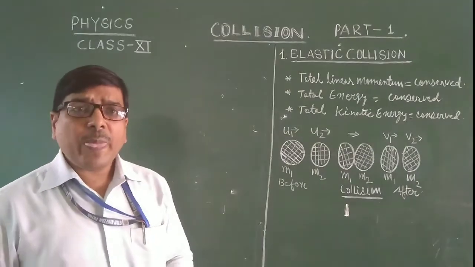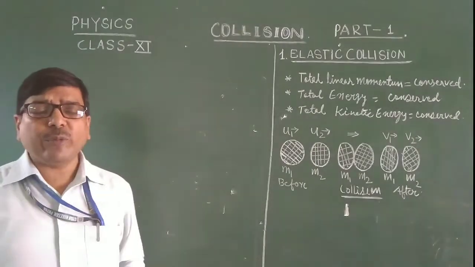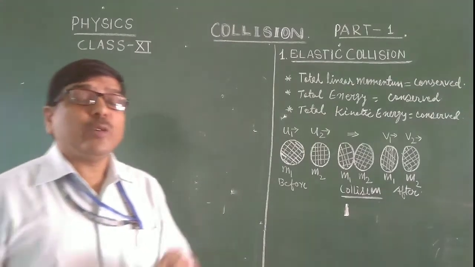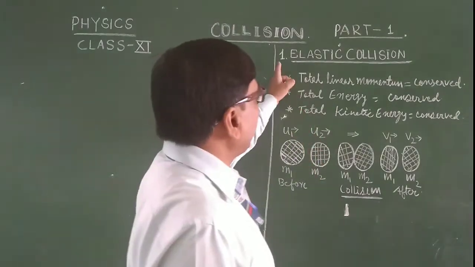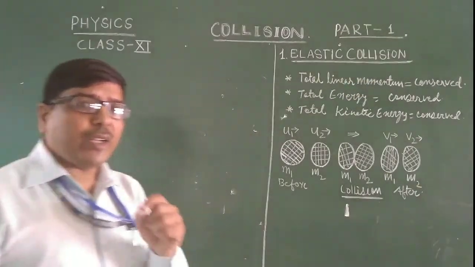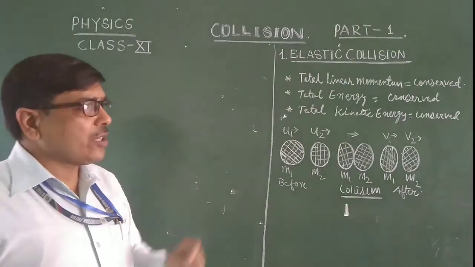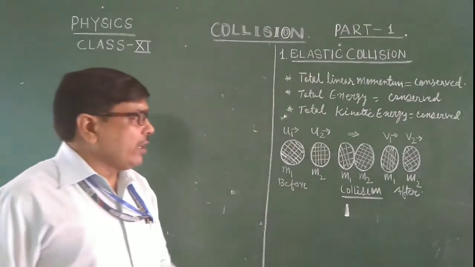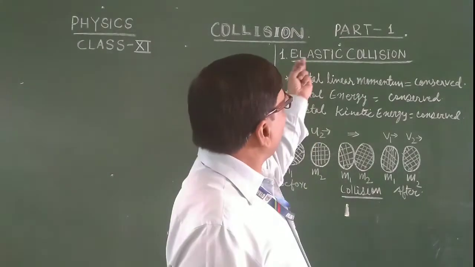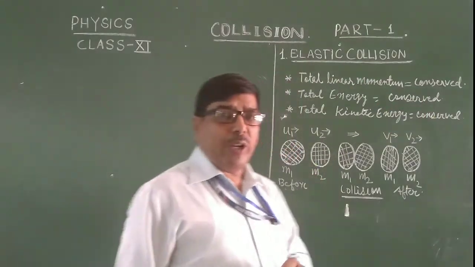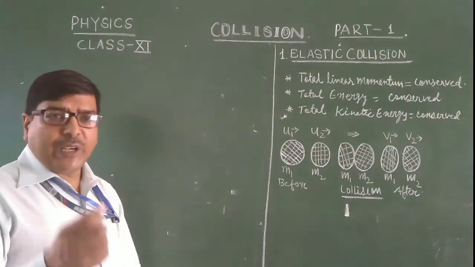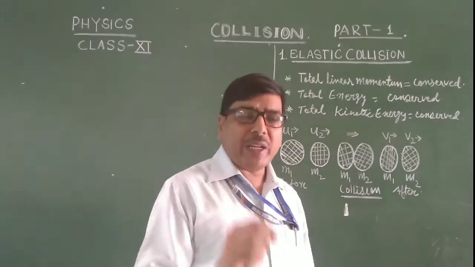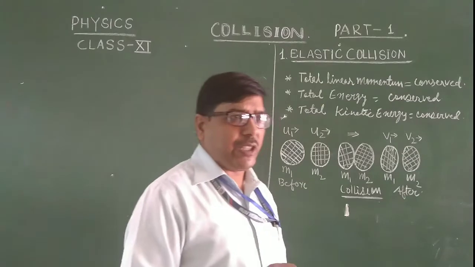As we know, collision is of two types: elastic collision and inelastic collision. Today we will study the elastic collision. What happens in an elastic collision and what will be after the collision. In an elastic collision, the two objects after the collision move separately with separate velocities.